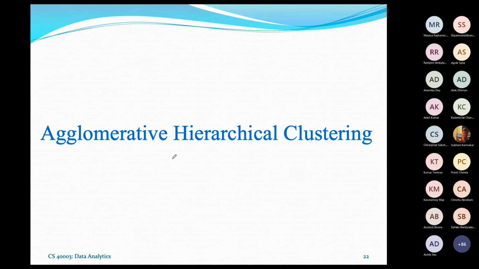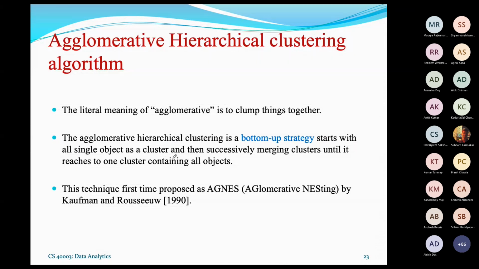Now, the next hierarchical clustering technique is called the agglomerative hierarchical clustering technique. Let us see what the concept of agglomerative is and what steps you can follow. The word agglomerative is very common in chemistry or physics. The dictionary meaning of agglomerative is to clump things together.